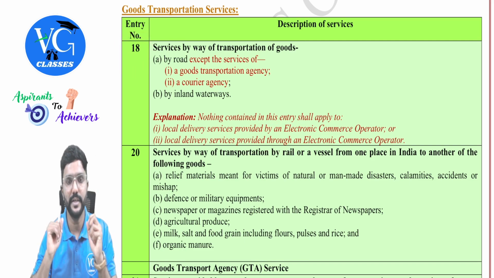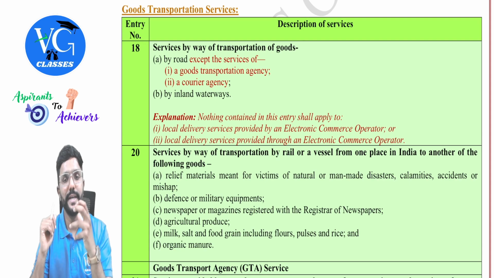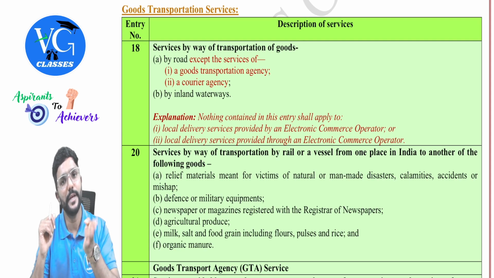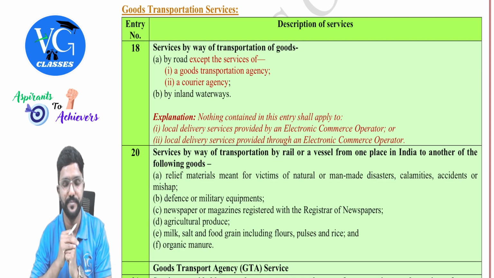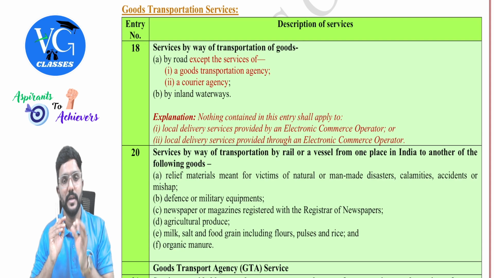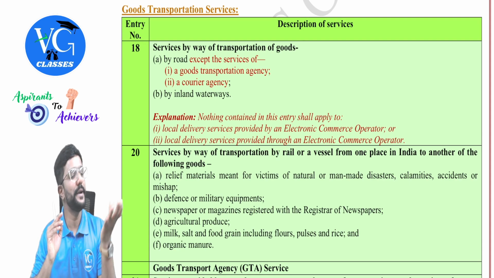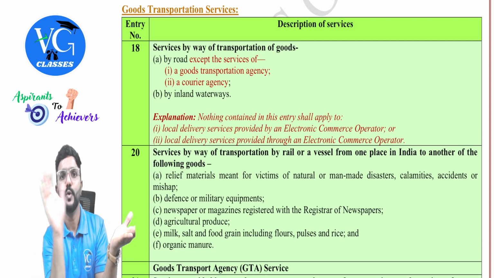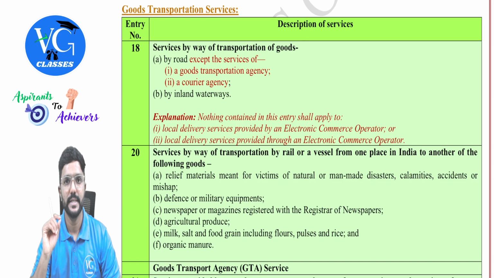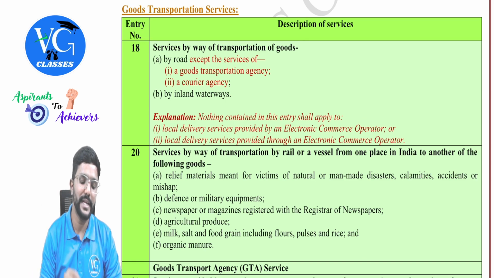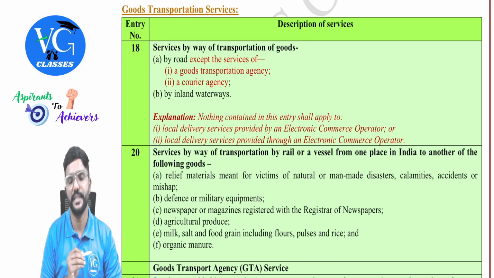Means entry 18 will not cover local delivery services provided by the e-commerce operator itself, meaning they own the vehicle and provide it themselves, or else local delivery services provided by a supplier through the e-commerce operator. So both of them will not enjoy the exemption given in entry 18.